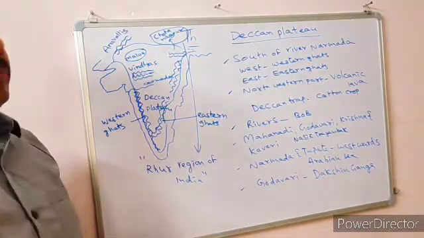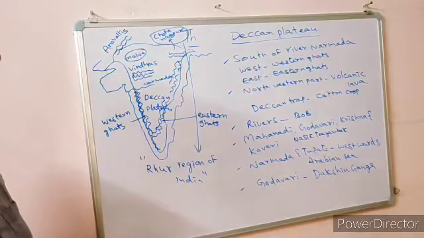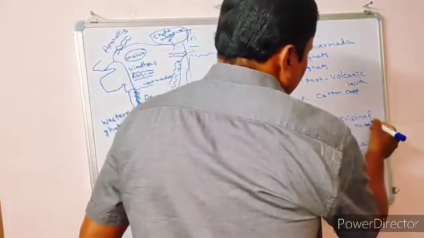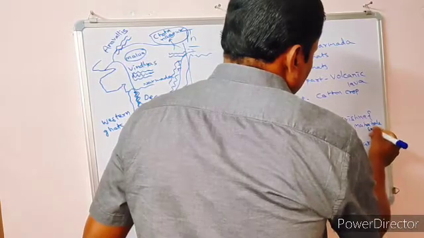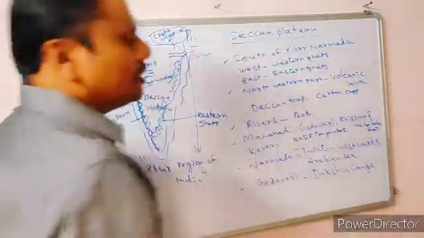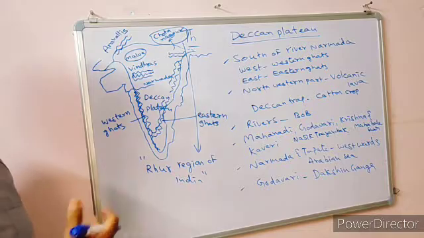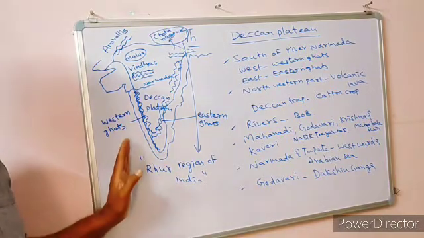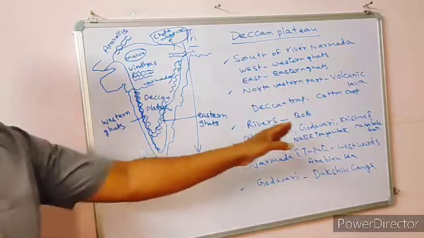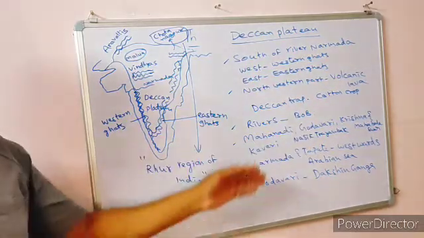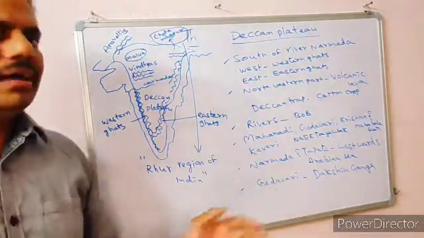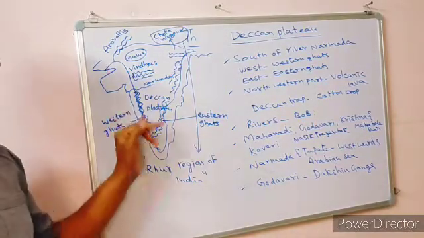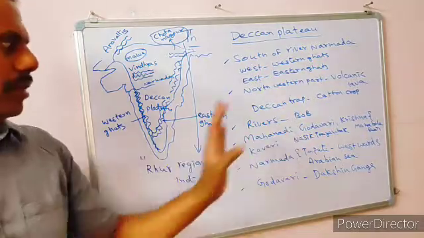In the Western Ghats only, particularly in Maharashtra. And Krishna rises at Mahabaleshwar. Mahabaleshwar is also part of this Deccan Plateau. Understood? So that is the importance of the Western Ghats. Even the Godavari, the largest river in South India, takes its birth in the Western Ghats only, particularly at Trayambak.